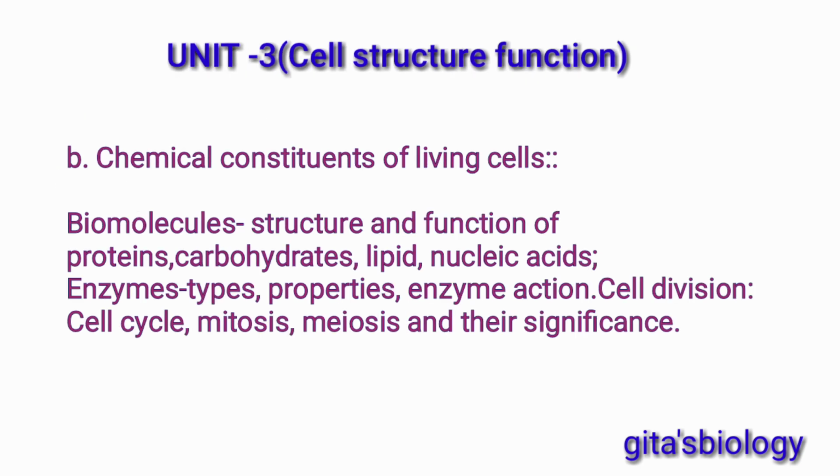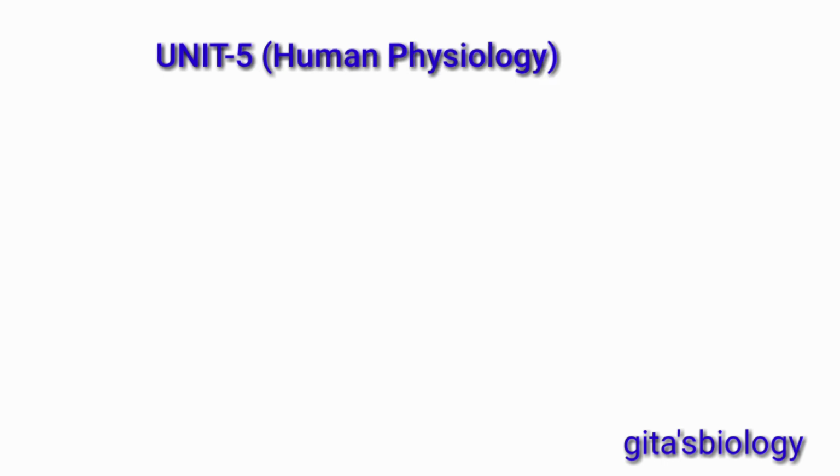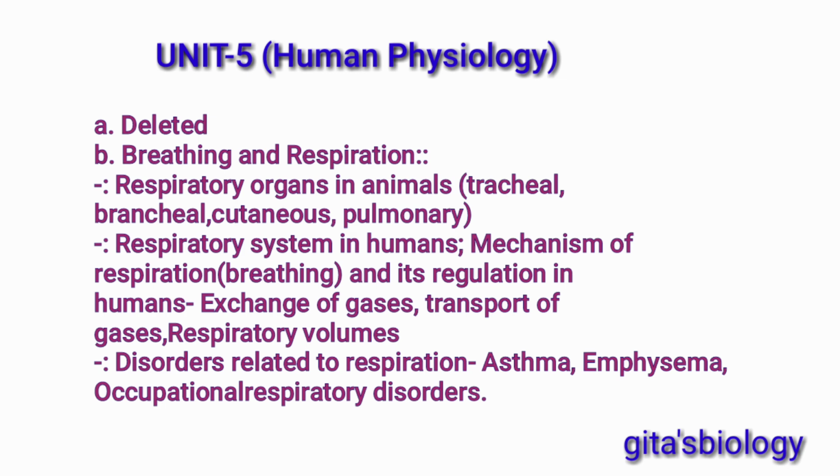Then unit 3, cell structure and function, contains only one chapter, that is chemical constituents of living cells, which contains biomolecules, structure and function of protein, carbohydrate, lipid, nucleic acid, etc. Then enzymes, their types, properties, enzyme actions, then cell division, cell cycle, mitosis, meiosis and their significance in cell division. And unit V contains human physiology.